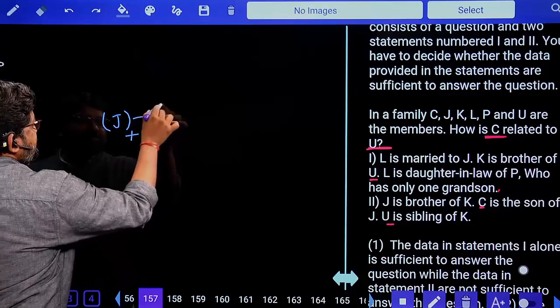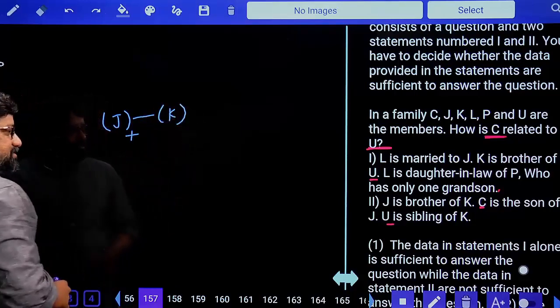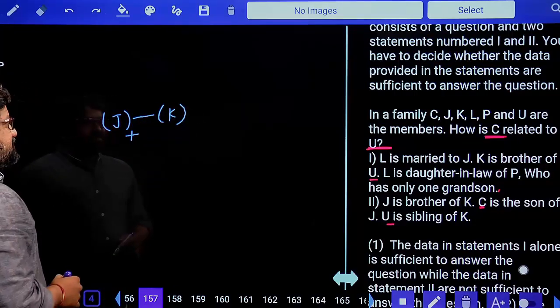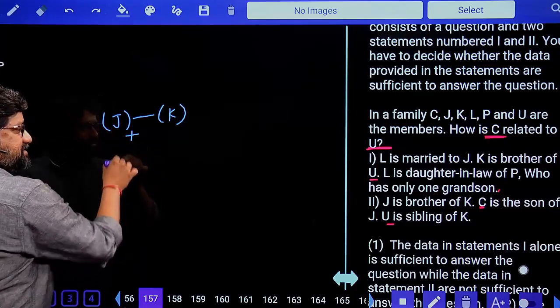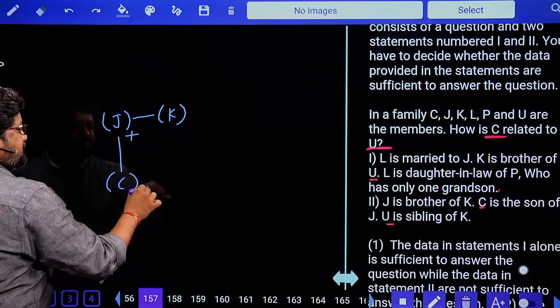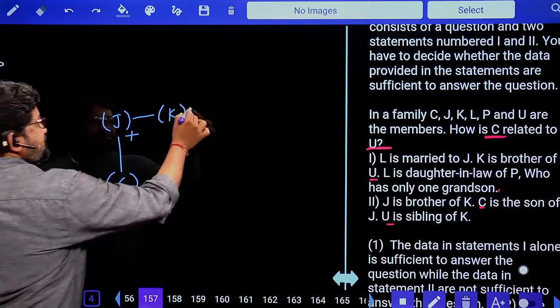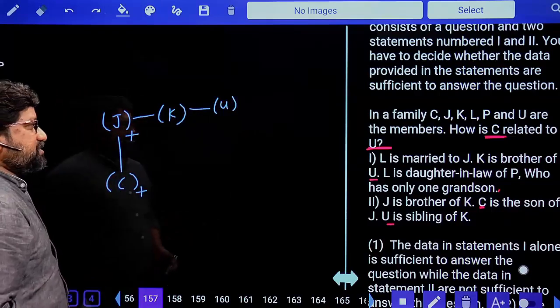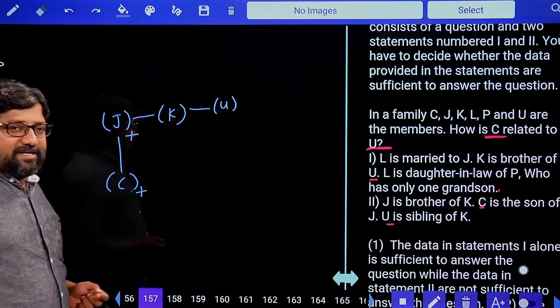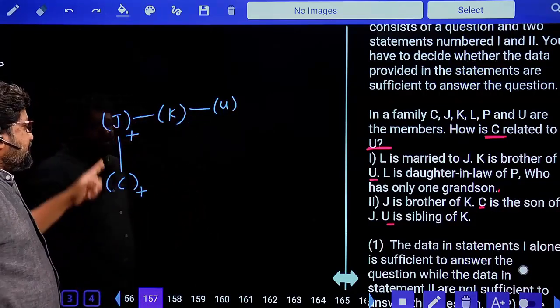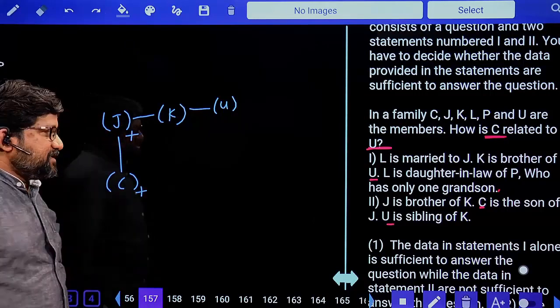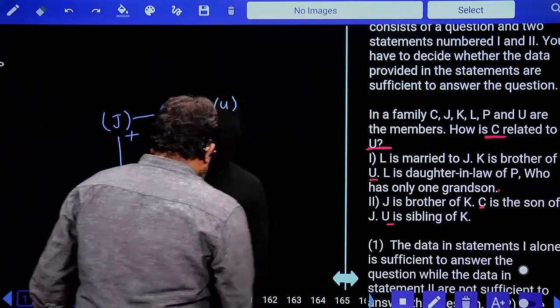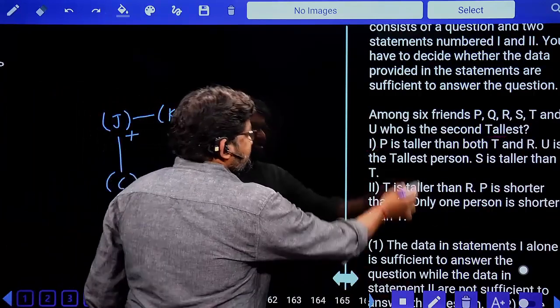J is the brother of K. C is the son of J. U is the sibling of K. I don't know the gender of U, but we are least bothered because the question is how C is related to U. U's brother, brother's son. Nephew. Done. So I got the answer from only statement 2.